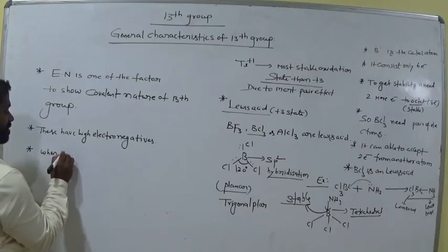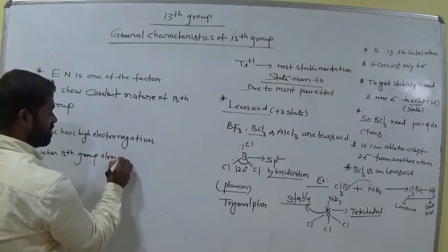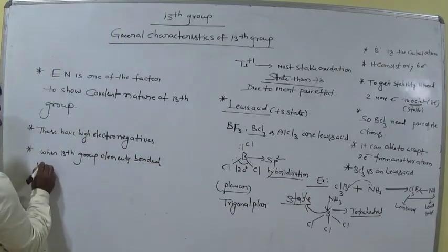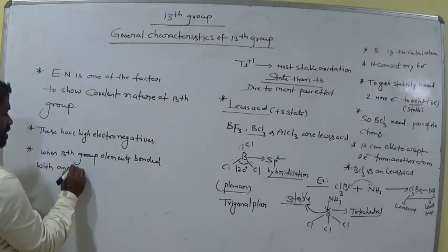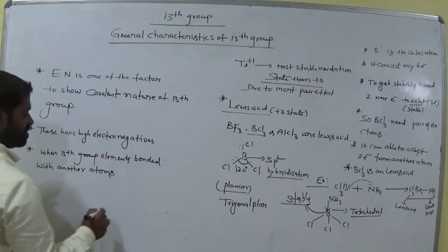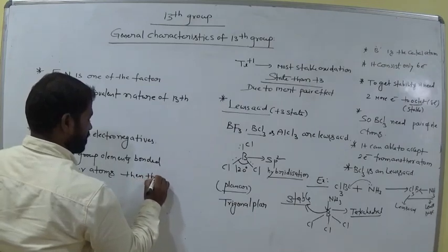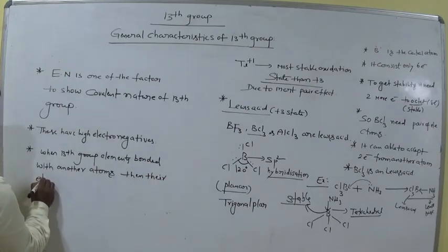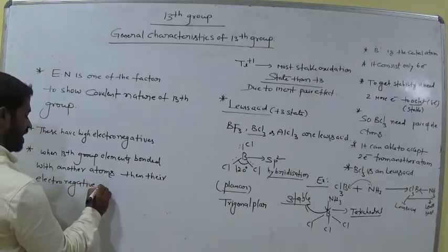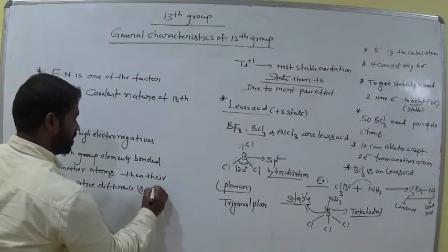So when 13th group elements are bonded with another atom, then their electronegativity difference is not large.